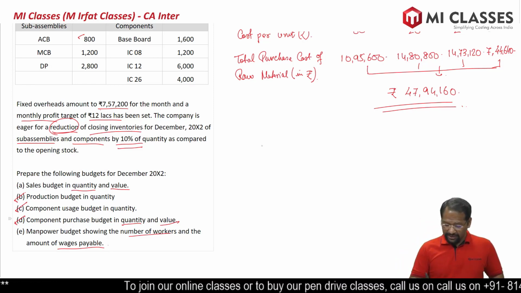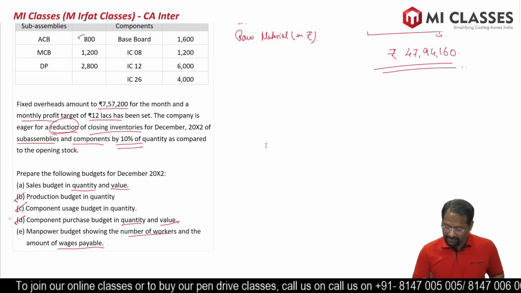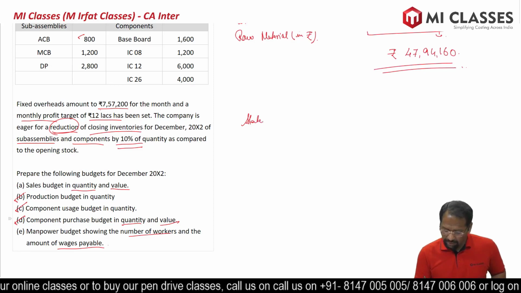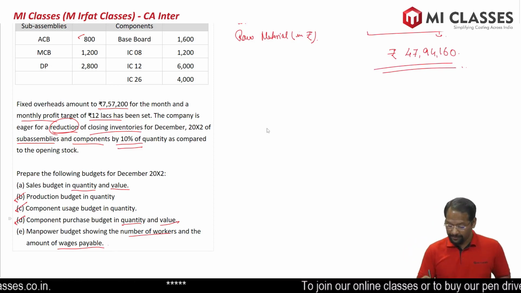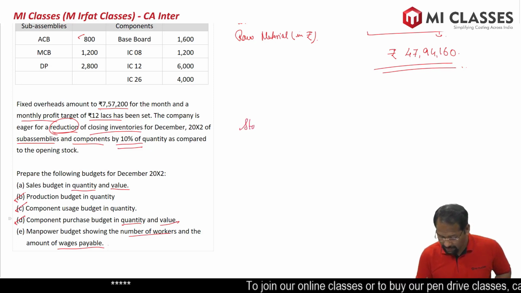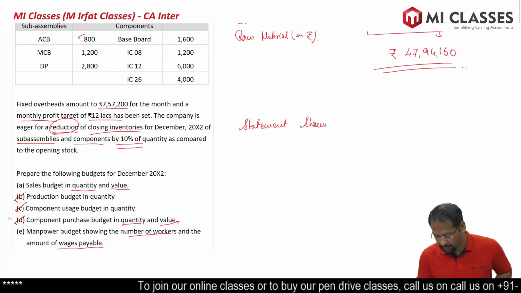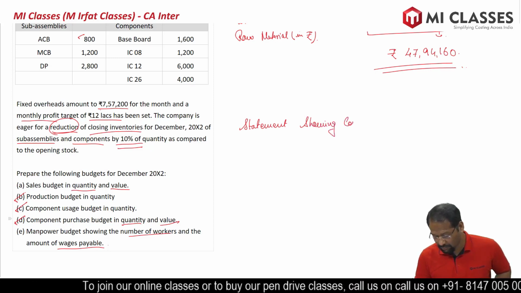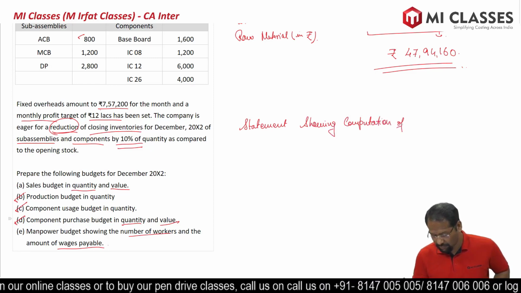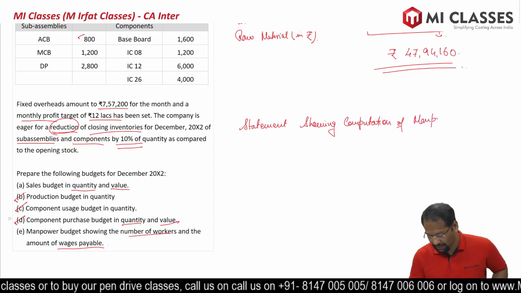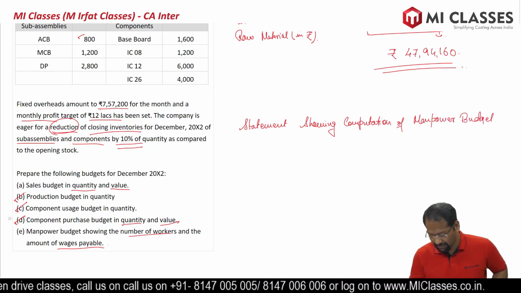So next calculation, statement showing computation of manpower budget, or in simple words, labor budget.